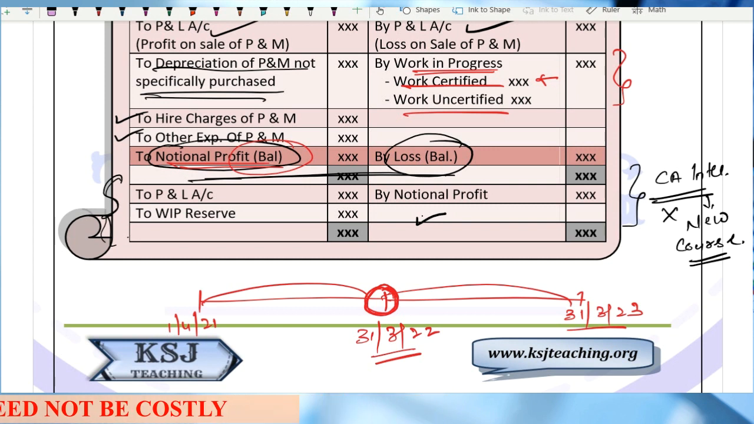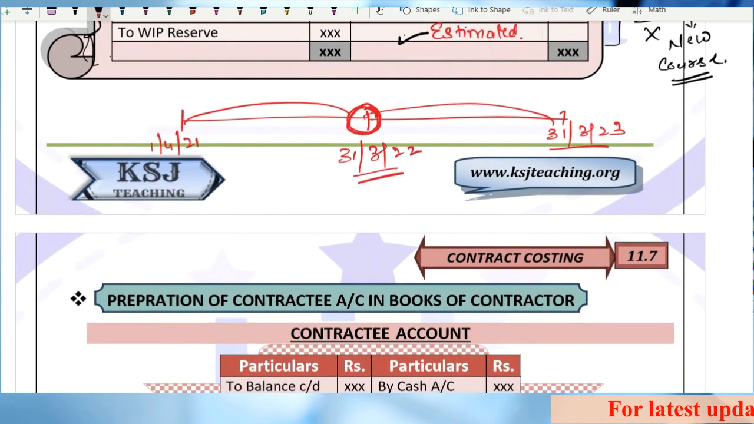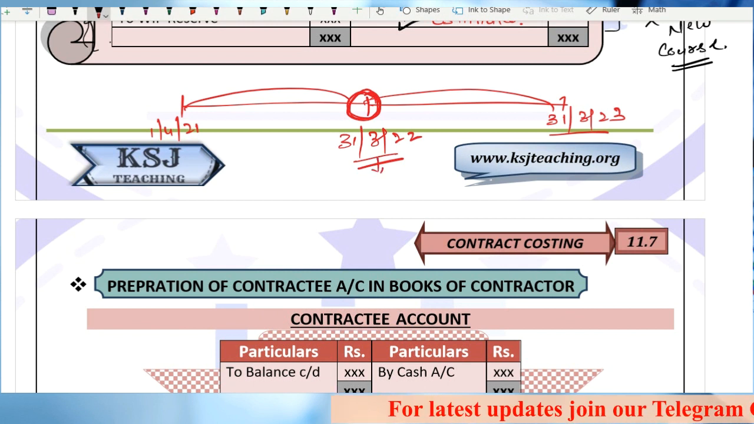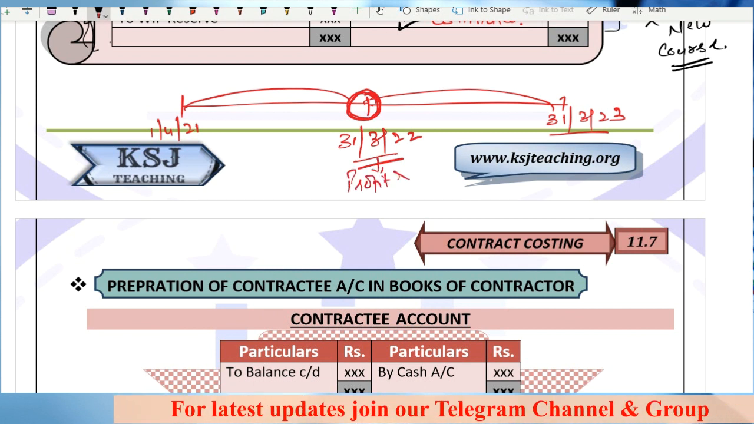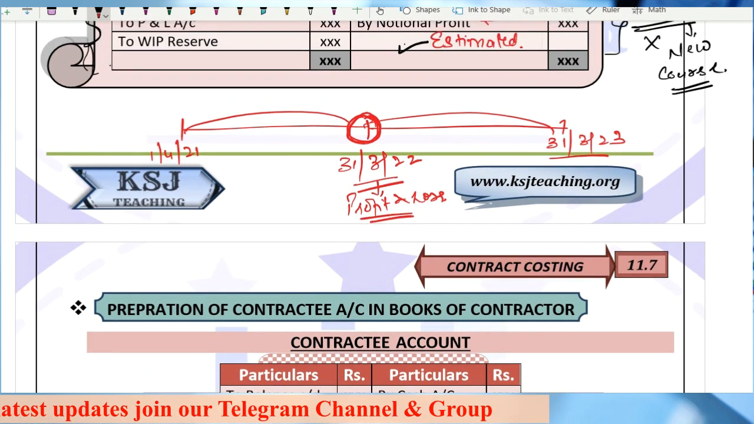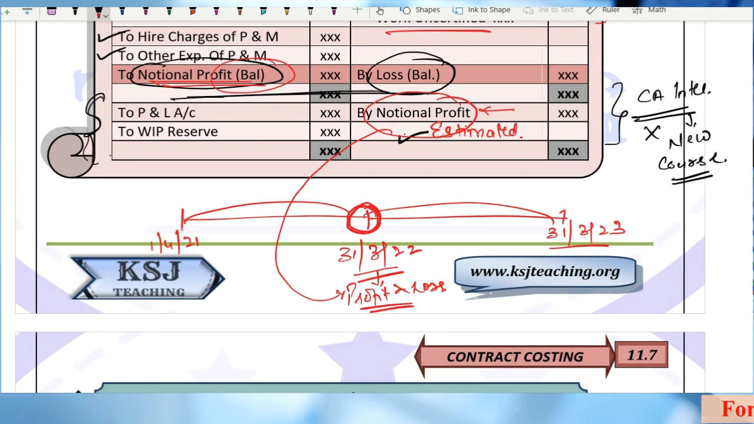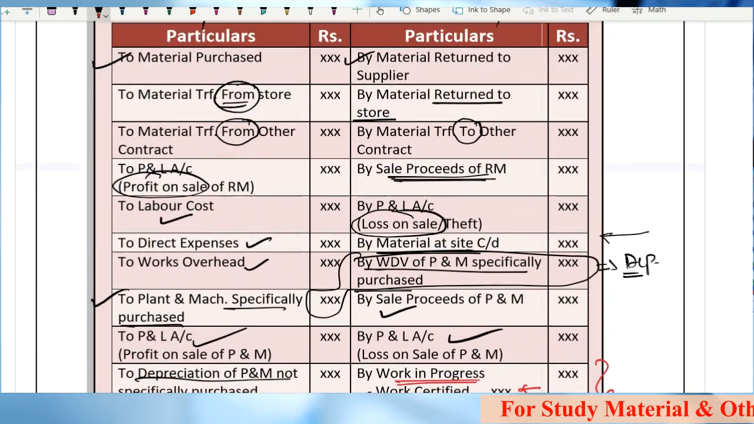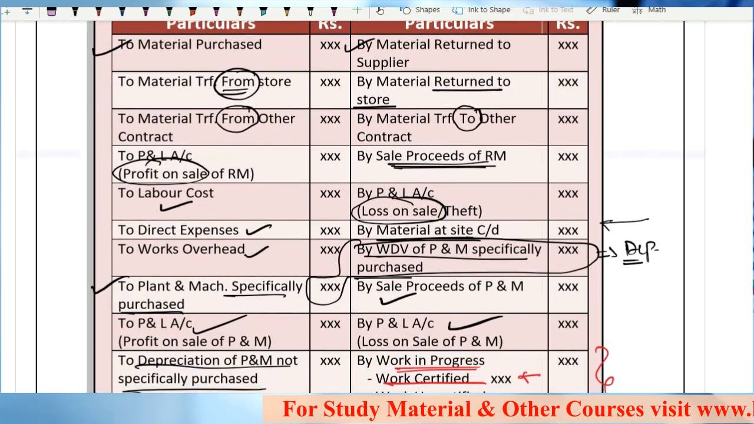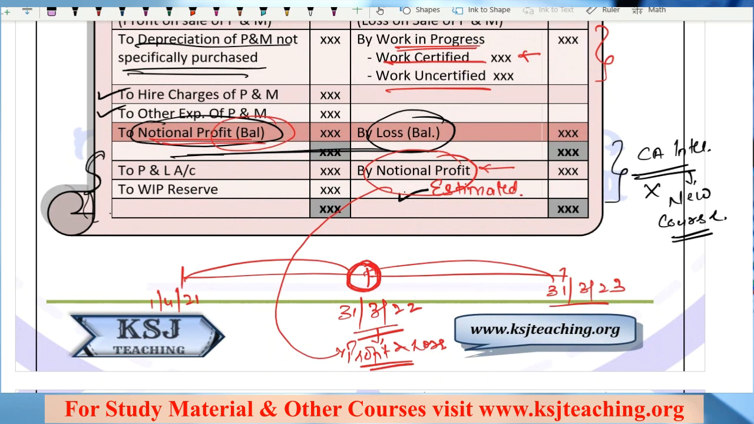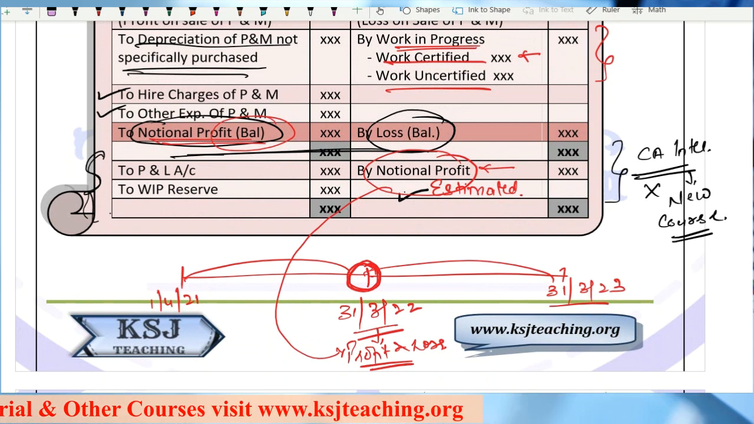Now what I'm saying is, this is the notional profit, this is the estimated profit, right? At the year end, on 31st of March 22, I will prepare my profit and loss account. I will transfer whatever is my profit to the profit and loss account, right? Because I might have multiple contracts. This is for a particular contract. So whatever is the notional profit from a particular contract, I will transfer that to the profit and loss account.